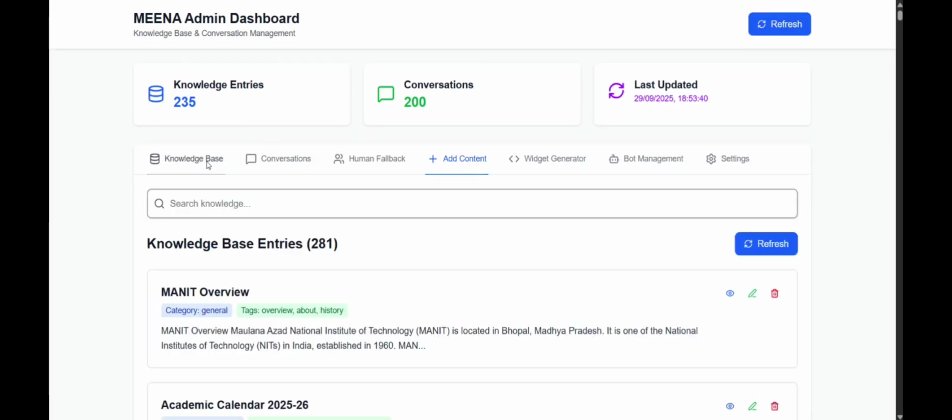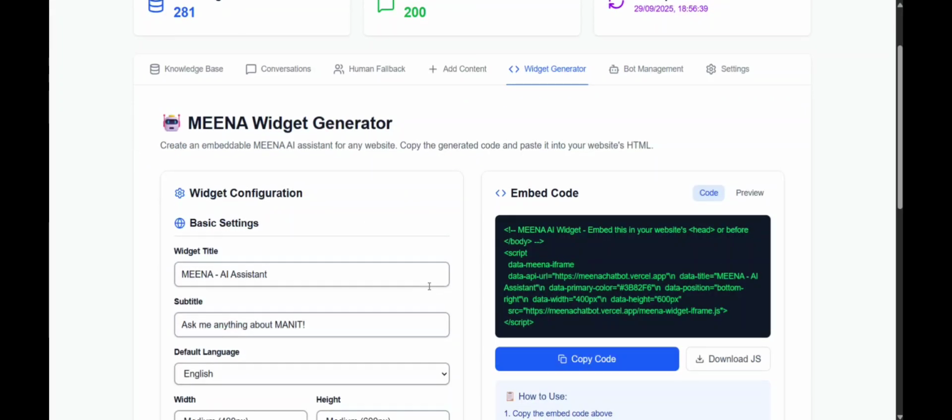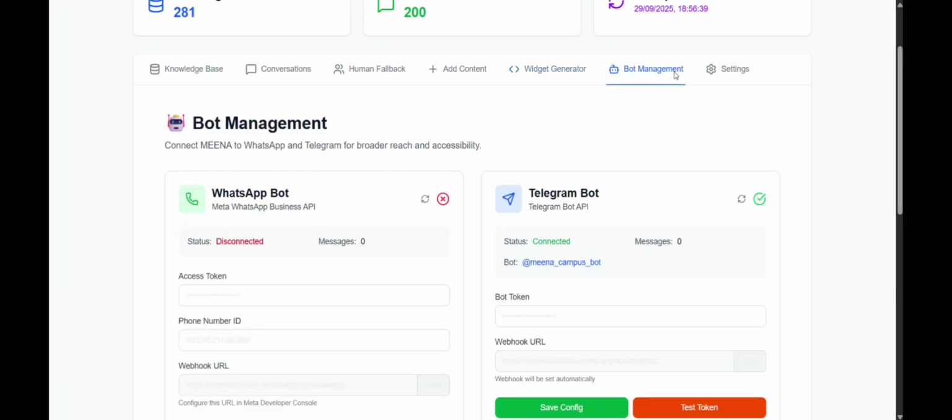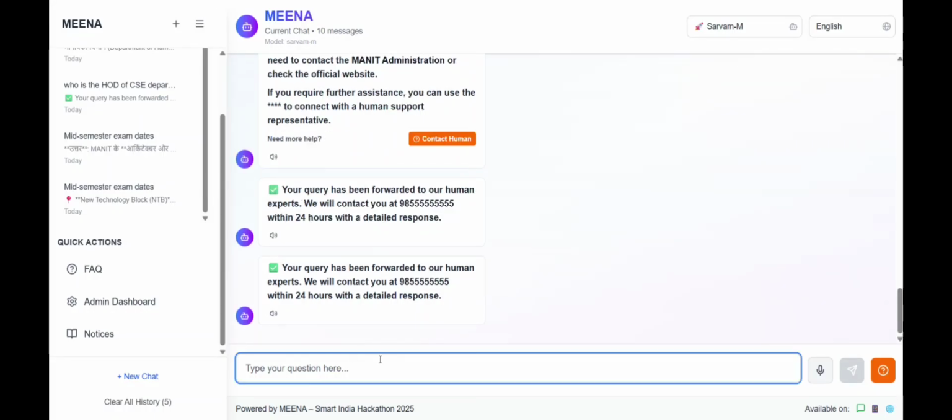So we can go to the knowledge base. We can see the updated number of entries. We can also refresh the dashboard, and we can get the details here. There are other features like the MEENA widget, which makes MEENA embeddable, and there are social platforms connected. For now, Telegram is live and WhatsApp is also available that you can use as per your need. So we can move back and now we can ask the same question to the chatbot.